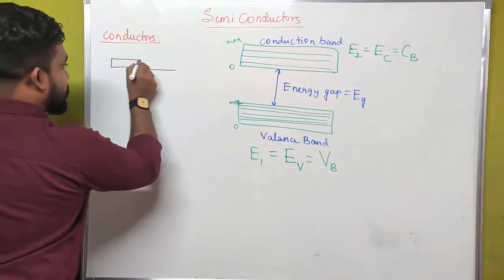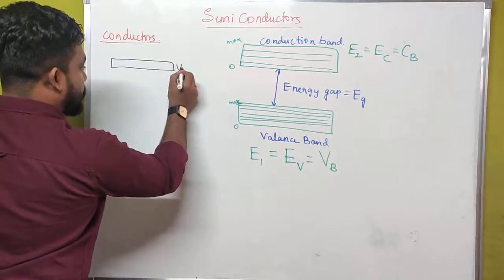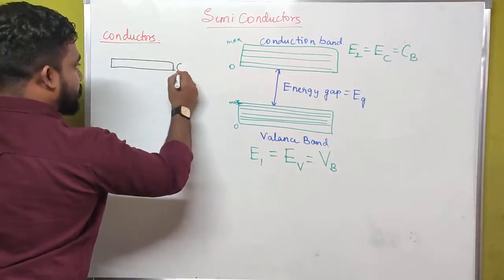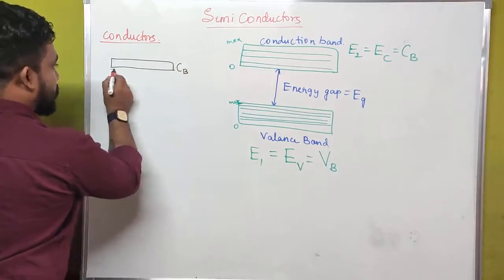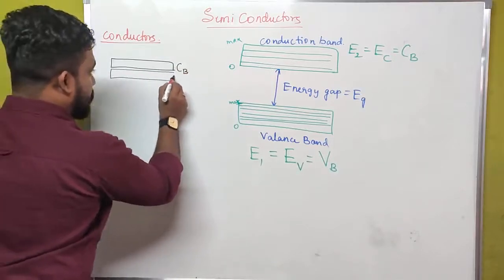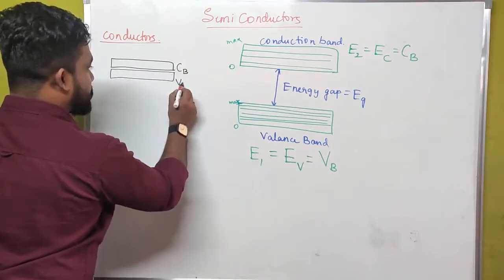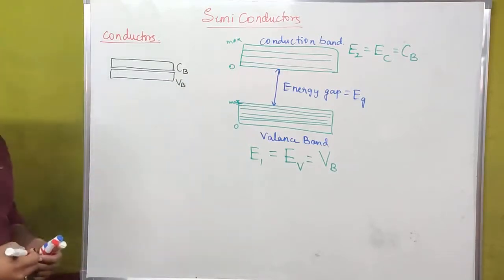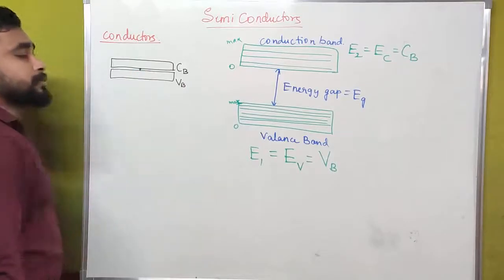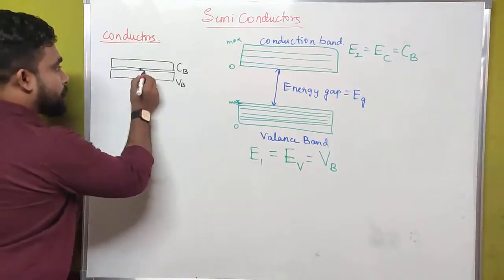For example, let us assume this as the valence band and this as the conduction band. The energy gap between the valence band and the conduction band is approximately zero.